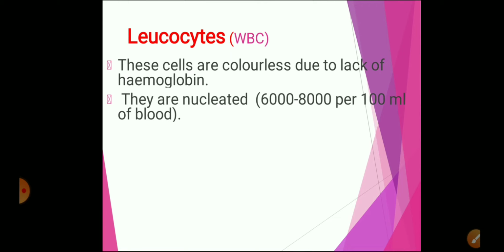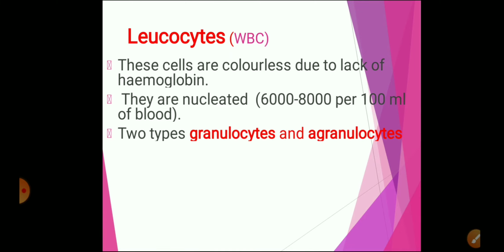And these cells are nucleated, meaning they have a nucleus. Just 6,000 to 8,000 cells are found in 100 ml of blood. So compared to erythrocytes, leukocytes are much less in number. There are two types based on the presence or absence of granules. Leukocytes are of two types, that is granulocytes and agranulocytes.